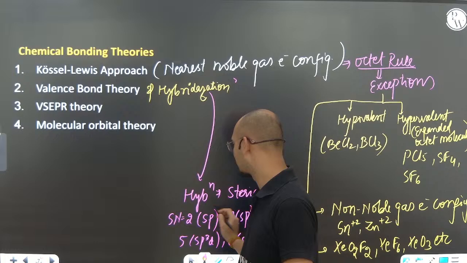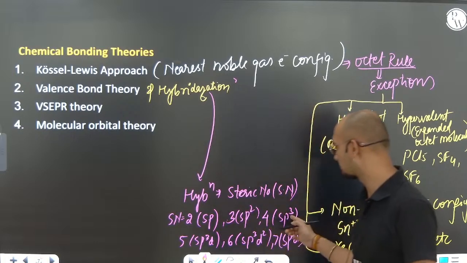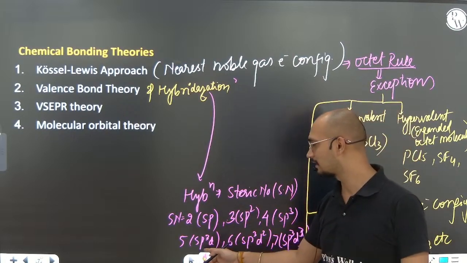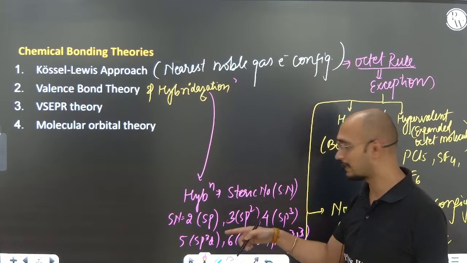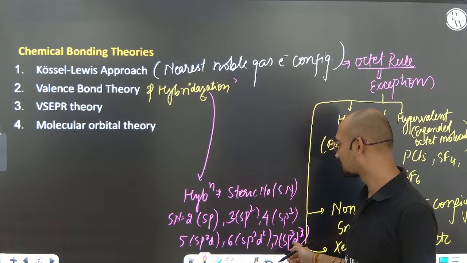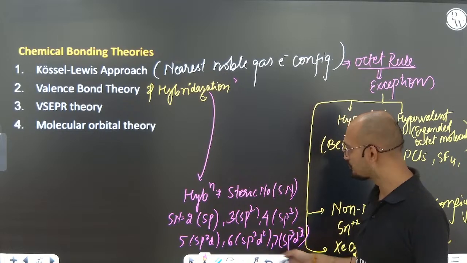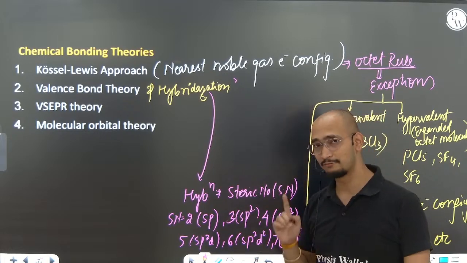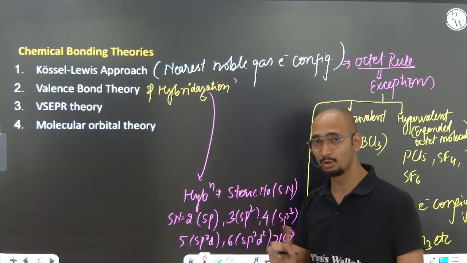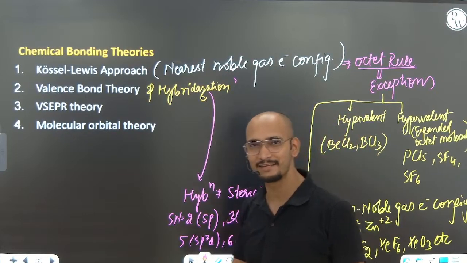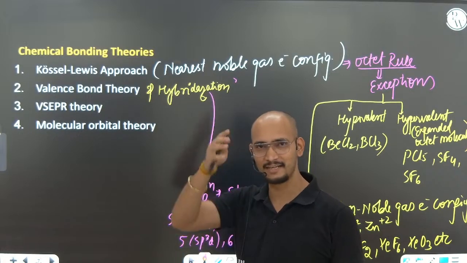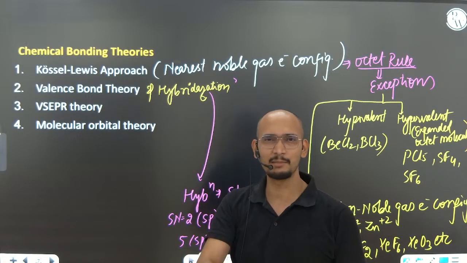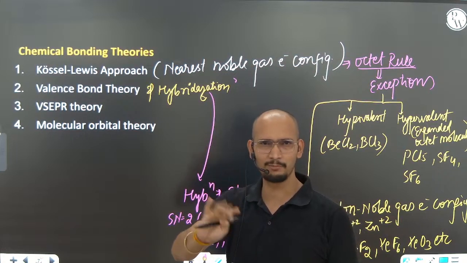Sp is linear. Sp2 is trigonal planar. Sp3 is tetrahedral. Sp3d is trigonal bipyramidal. Sp3d2 is octahedral or square bipyramidal. Sp3d3 is pentagonal bipyramidal. Yes or no? So these are the structures when there is no lone pair. But once the lone pair starts coming, the whole structure changes. I hope this is something we have already studied in VSEPR. We have seen the tables. This table is available in every book, everywhere.